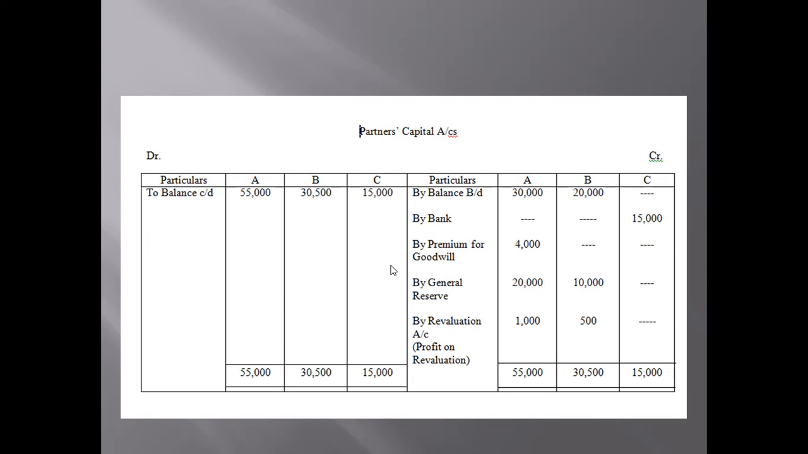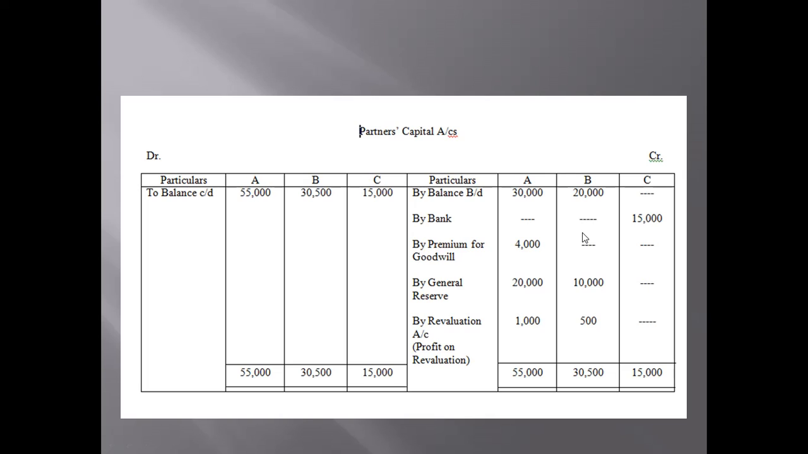Now, this capital account is very simple here. The question is already saying that C will bring 15,000 as his share of capital. We have this balance extracted from the balance sheet, 30,000 and 20,000 for A and B. We already know this premium for goodwill will be given to A only. B will get nothing because he is not a sacrificing partner.